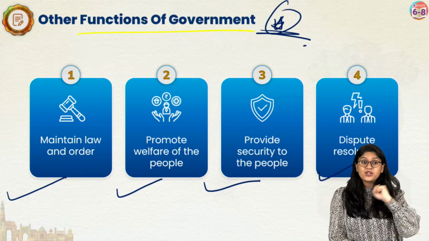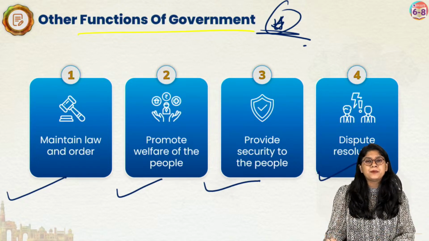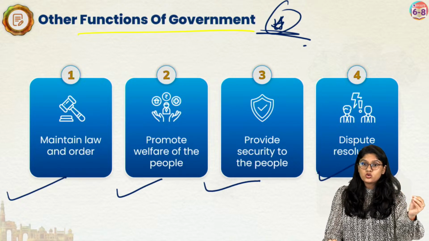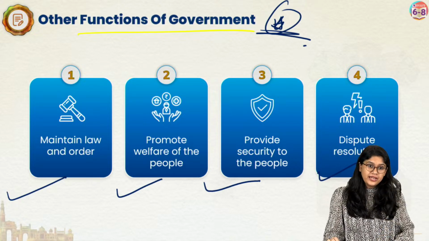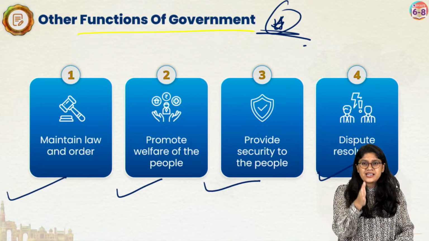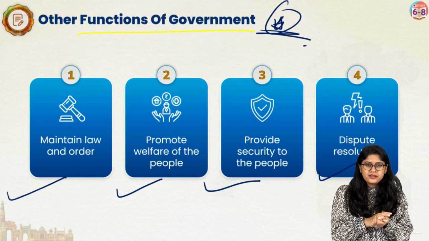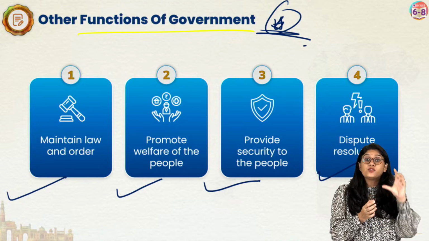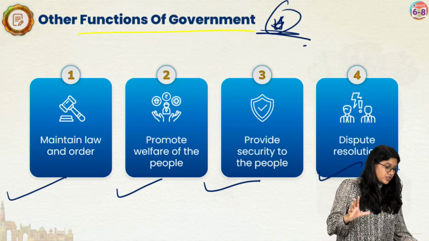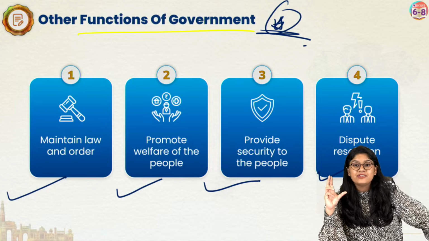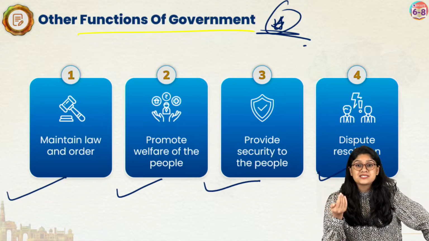For example, I was giving an example of scooty. According to the rules, according to the law, we know that there is an age, I think 15 or 16 years of age. So it's a rule in our country that we should have a driving license, then only a person is allowed to drive.